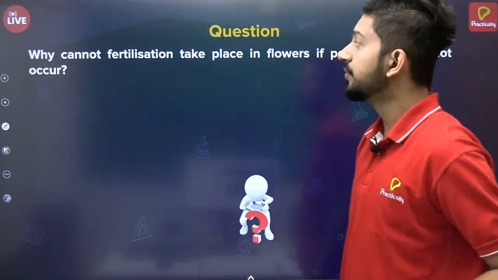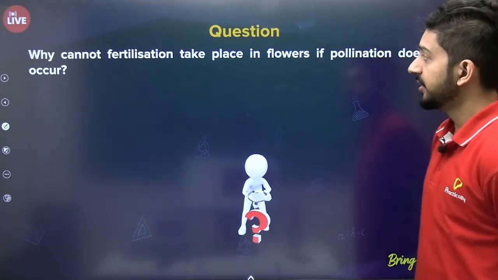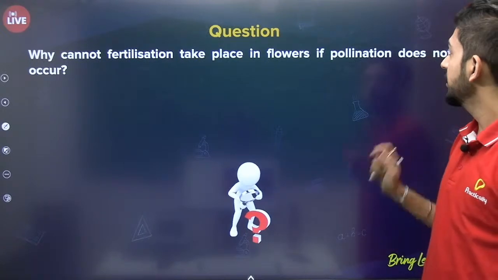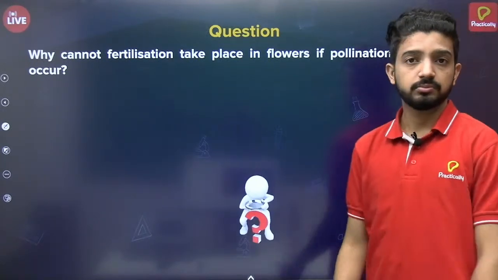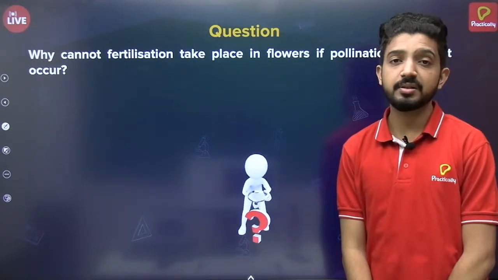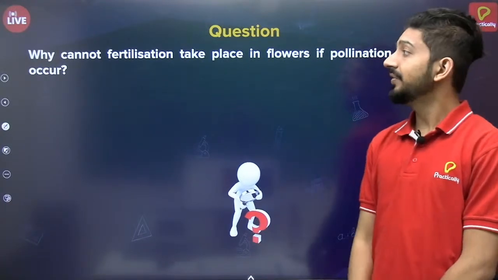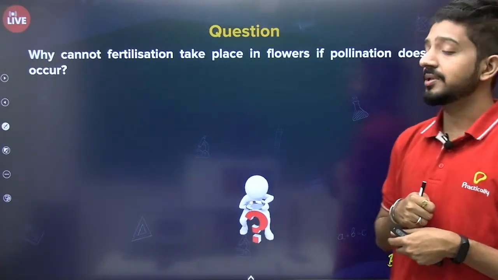I have a question for you. Why can't fertilization take place in a flower if pollination does not occur? We have seen pollination is an important step in reproduction, but if it doesn't happen, then why can't fertilization take place in flowers?